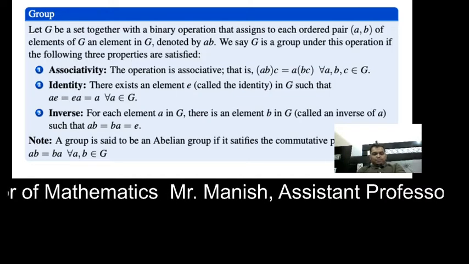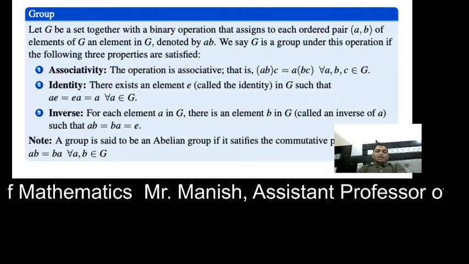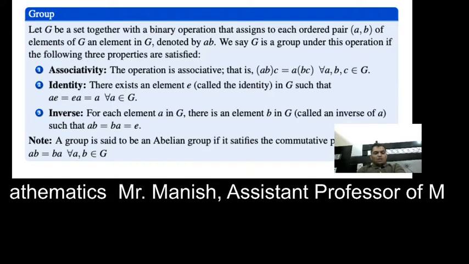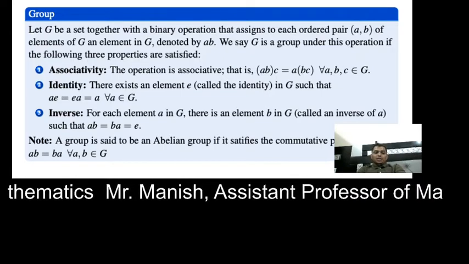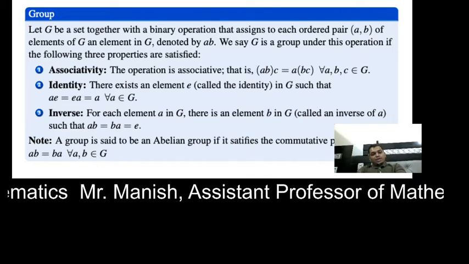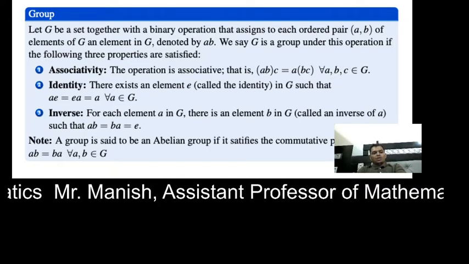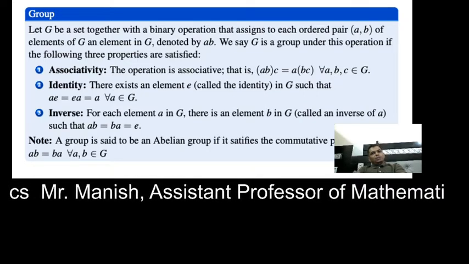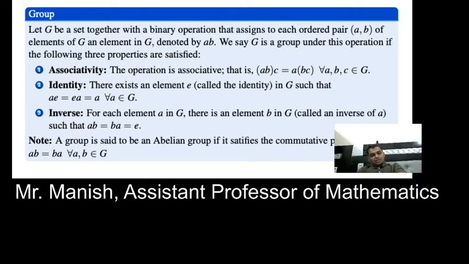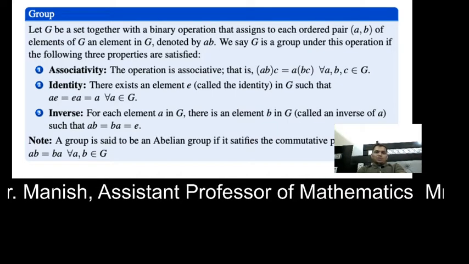We take any three elements and apply the binary operation between the first two elements, or between the last two, then the result will be the same. And the second property is there exists an element e, the identity, in G such that ae equals ea equals a for all a belonging to G. What it means is there must exist an element from that set G. We call that element the identity element and denote it by small e. If we apply the operation between any element of the set G and that e, then the result will be equal to a.